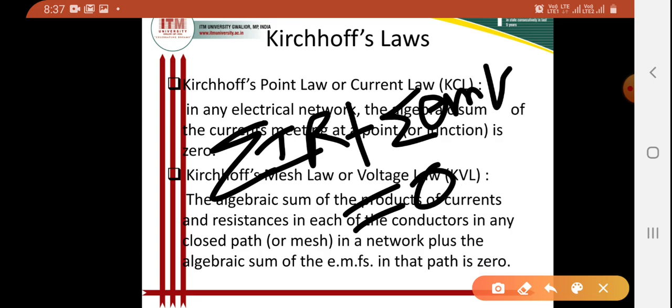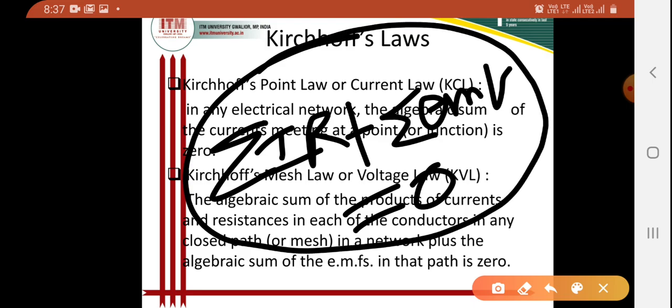So according to Kirchhoff's voltage law, I can write sum over IR plus sum over EMF is zero. This is our statement of Kirchhoff's voltage law or Kirchhoff's mesh law, that is KVL.